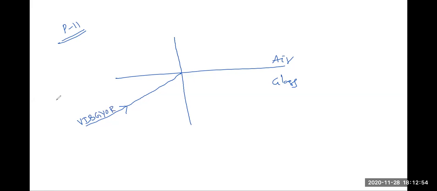We know that the wavelength of the red color is greater than that of the green color, which is greater than that of the violet color. We know that in dispersion the refractive index is inversely proportional to something like 1 by lambda.